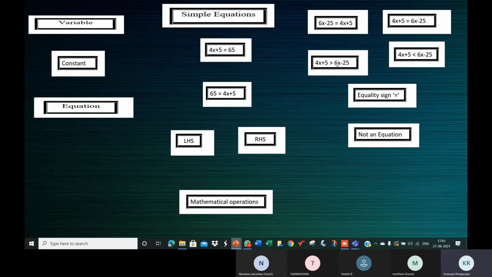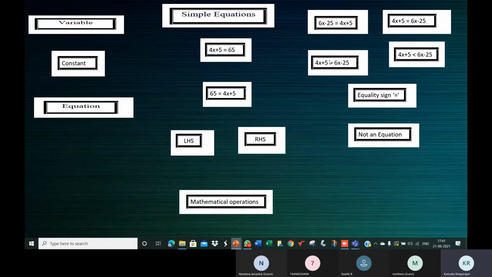Now what you see here, 4x plus 5 is greater than 6x minus 25, and 4x plus 5 is less than 6x minus 25. These are not equations. Then what are these? We'll see in higher classes. When you don't see an equal to sign, it is not an equation. Here you see the greater than sign, and here the less than symbol, so these are not equations.